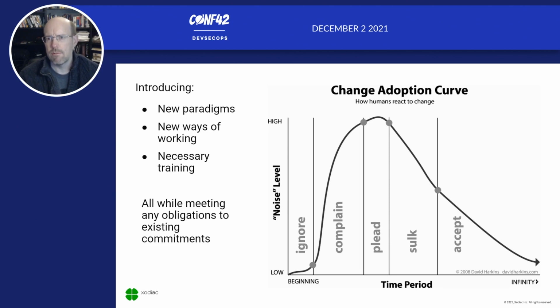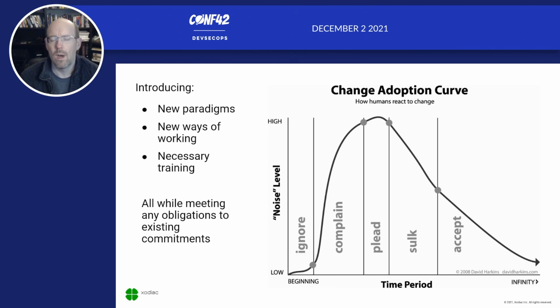And as humans go through change, they go through this cycle. They go through this cycle of saying, hey, that's not going to apply to me. We're not going to be able to put DevOps onto the mainframe. We've got too many regulations that we need to make sure that we comply to. We can't possibly do that here. It's not going to happen. I can ignore that. It's not my fault.